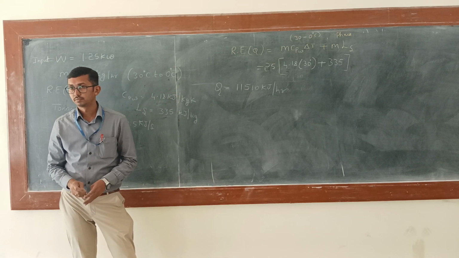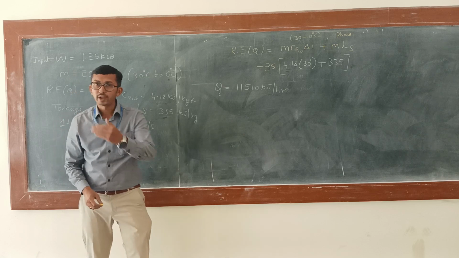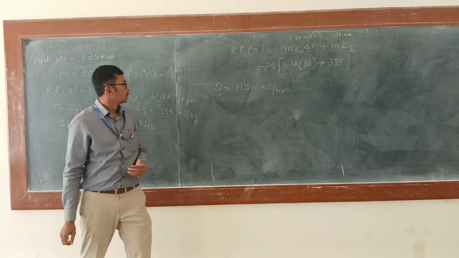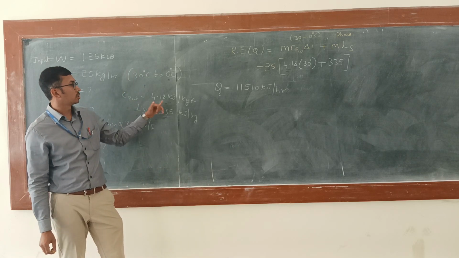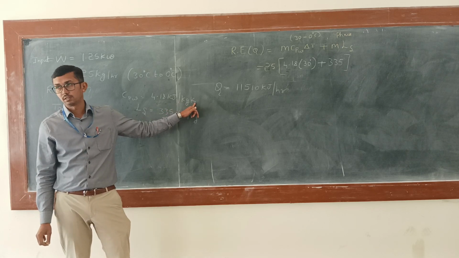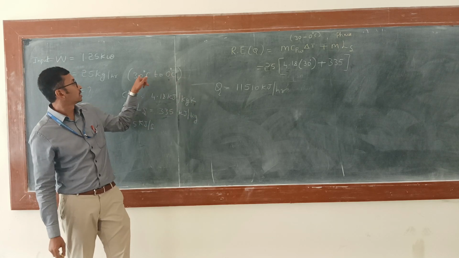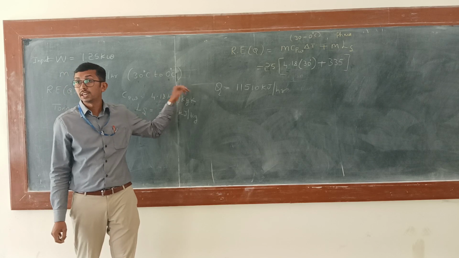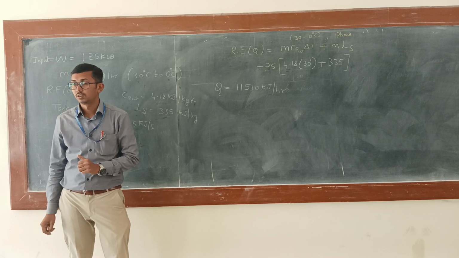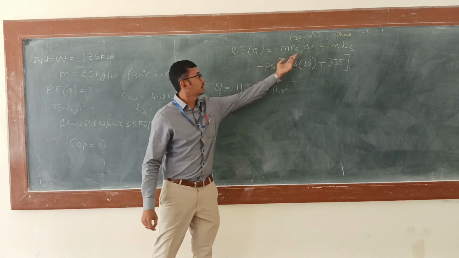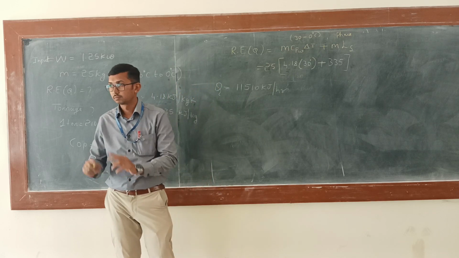Any doubts here? I thought you were going to ask me a doubt. Sir, here Cpw has kg Kelvin, but we are taking 30 degrees to 0 degrees, which is in Celsius. See, here we are taking the difference.